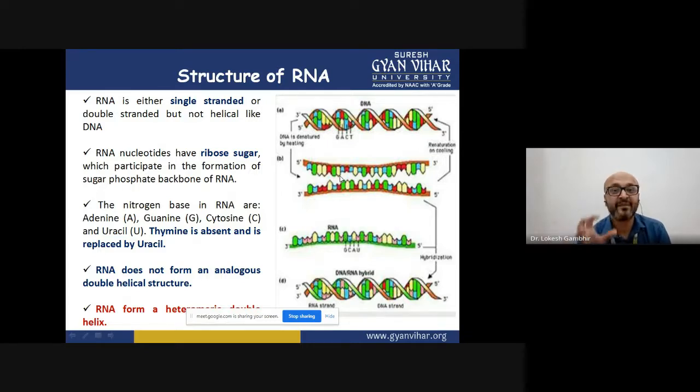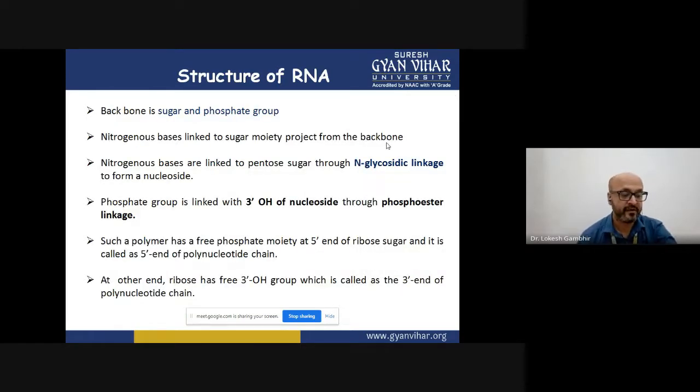This concept is utilized in diagnosis and in many kinds of assays, be it chromatin assay, ChIP assay, or fluorescence in situ hybridization, FISH. That is the concept being followed. So this is the difference in the structure of RNA.